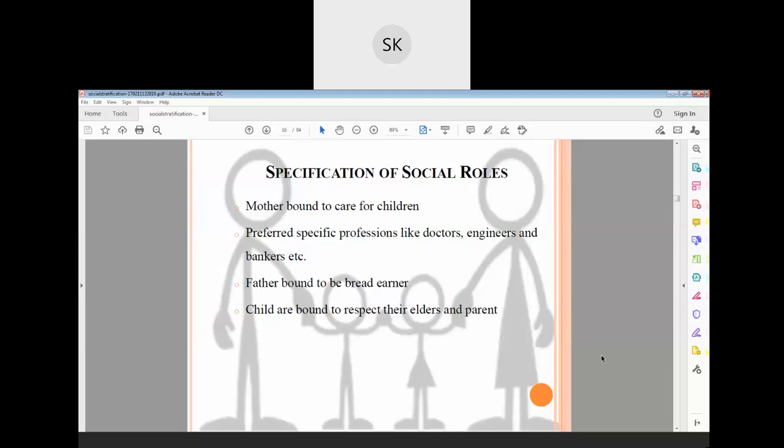These are the specifications of social roles. This is stratification. They still fix it: mother should take care, father should earn, child should respect their elders. There is a profession, and doctors should be treated like this. They will say, don't lie to the doctors, don't lie to the lawyers. But you can lie to the engineers, the bankers, the teachers.